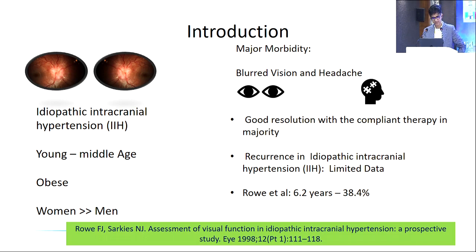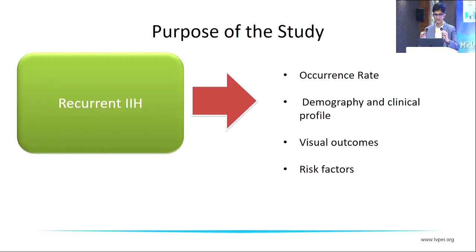So according to a prior study, Rowe et al. studied patients over a period of 6.2 years, and they found that about 38% of them did develop a recurrence. So with this intention to look at a cohort of patients from our own settings, we tried to identify patients who had a recurrent IIH. We wanted to find out in how many cases it recurs. We studied the demography and clinical profile, visual outcomes, and any predisposing risk factors for the recurrence.